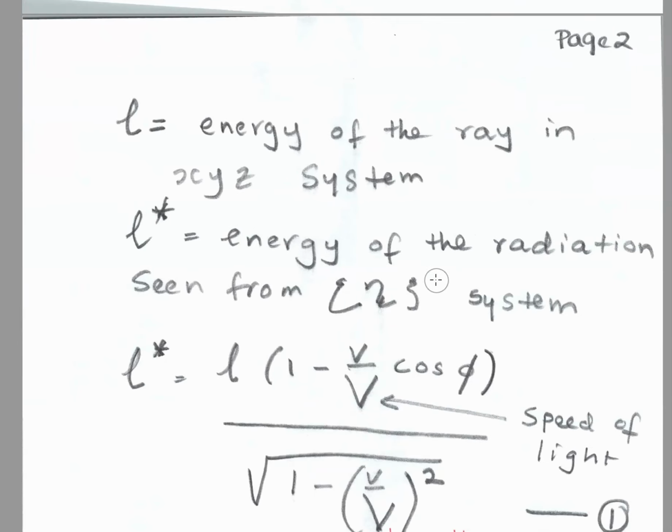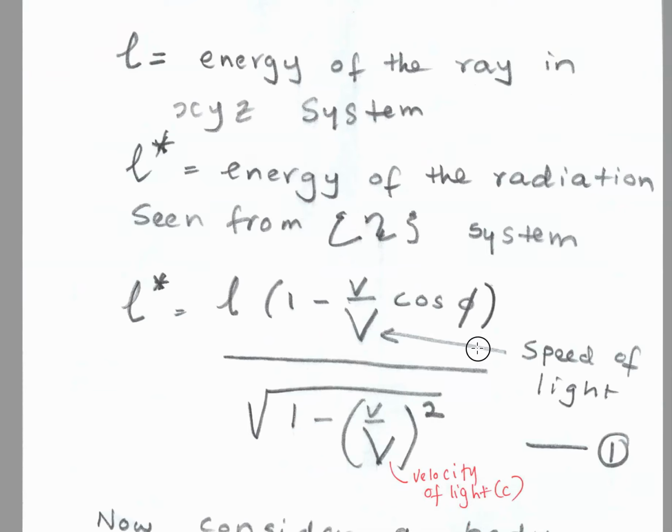Now why is it different? That is the theory of special relativity. These equations come from the theory of special relativity. Einstein uses uppercase V for the speed of light. Today we normally use lowercase c. This v is the velocity between the two frames, the epsilon eta theta frame and the XYZ frame.